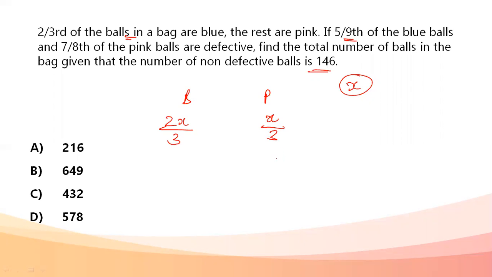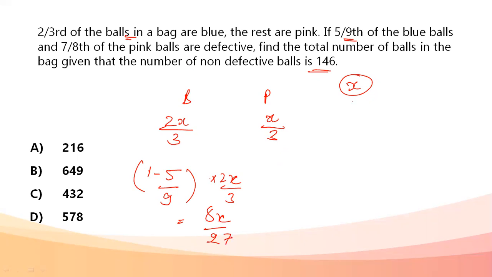Next thing, the number of non-defective balls. 5/9 of the blue balls are defective and 7/8 of the pink balls are defective. Non-defective becomes 1 minus 5 by 9, into 2x by 3, that is 4 by 9 into 2x by 3, 8x by 27.